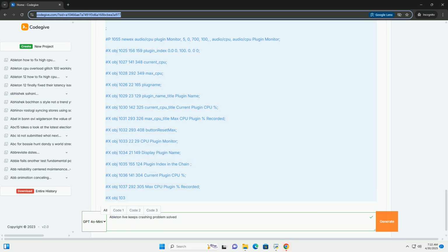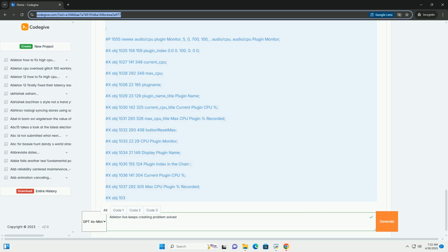10. System File Checker, Windows only. Run the System File Checker, SFC, tool to scan for and repair corrupted system files. Open Command Prompt as an administrator and type sfc /scannow. This can help resolve operating system level issues.